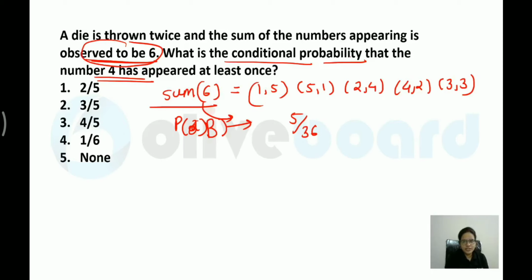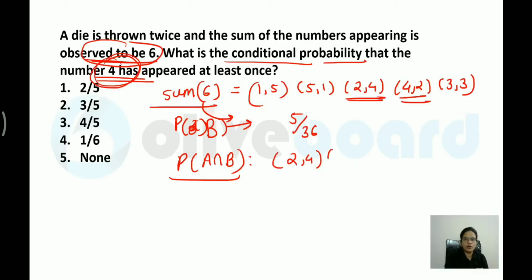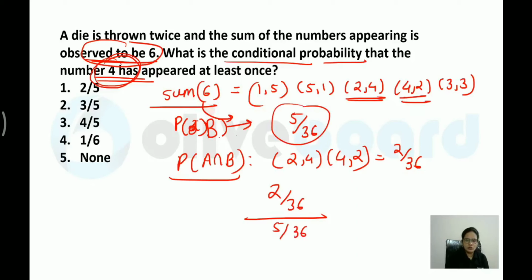Now what is said? What is the conditional probability that number 4 has appeared at least once? So they are talking about the intersection. What is the intersection? 4 should have appeared at least once. Now, 4 has appeared here at least once, and 2 times is also possible. So there are two possibilities, (2, 4) or (4, 2). What would this value be? 2 by 36. So the intersection value is 2 by 36 and the probability of B is 5 by 36. So what would your answer be? 2 by 5 would be the conditional probability.